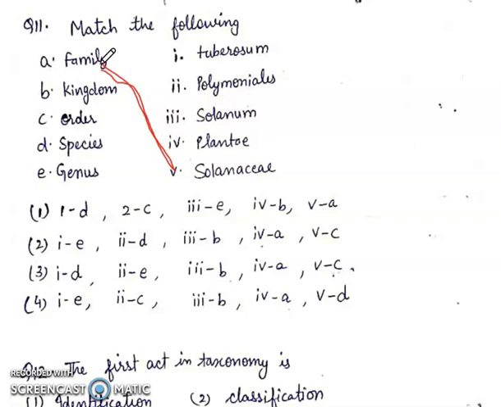A will go with 5. Solanaceae is a family. Plantae is a kingdom. Order is Polemoniales. Species is Tuberosum. Genus is Solanum. Answer will be first.